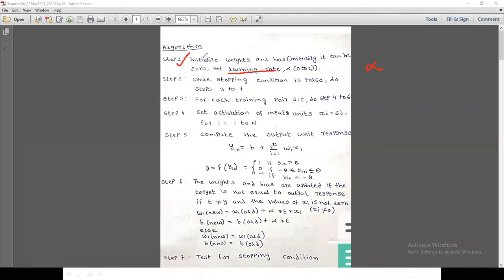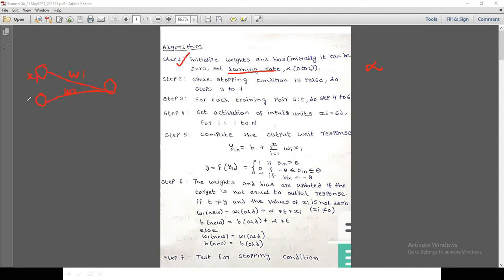So what is the first step? Initialize weights. Let us take 2 input neurons and 1 output neuron. These are the synaptic links. W1, W2 are the synaptic weights.